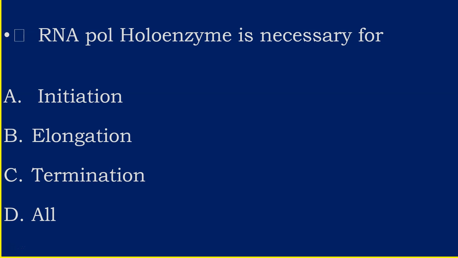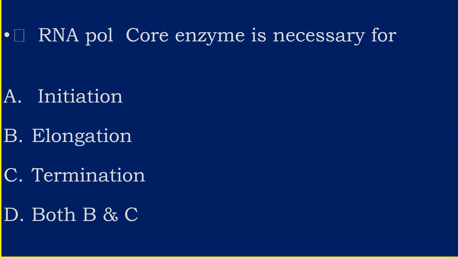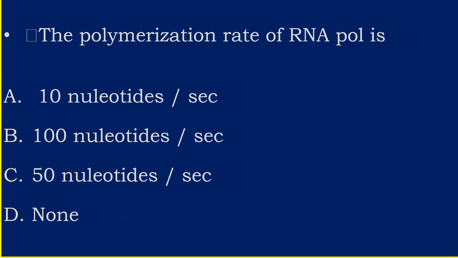RNA polymerase holoenzyme is necessary for which step? Answer is initiation. For the initiation of transcription, RNA polymerase holoenzyme is very much essential. Next, RNA polymerase core enzyme is necessary for which process? Elongation as well as termination.